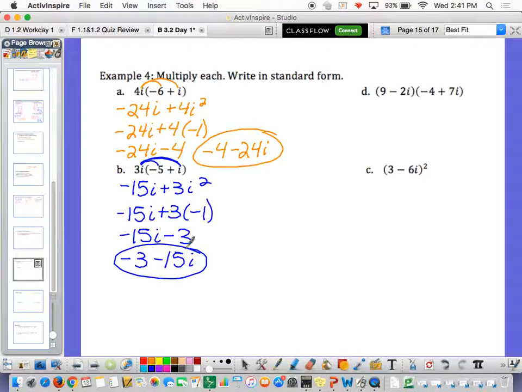I'm hoping this isn't too confusing. If it is, I'm sorry. Look them up on YouTube. I'm not quite sure.